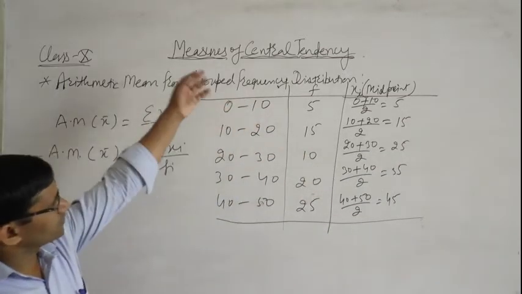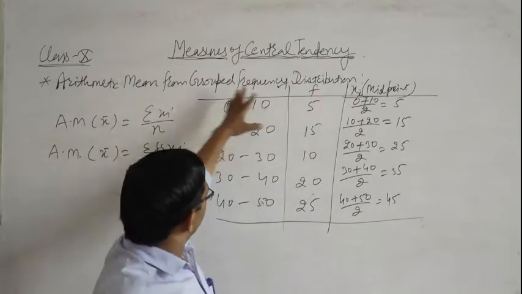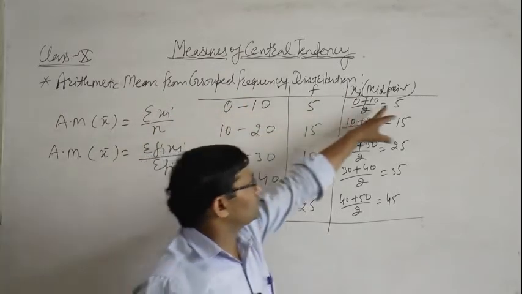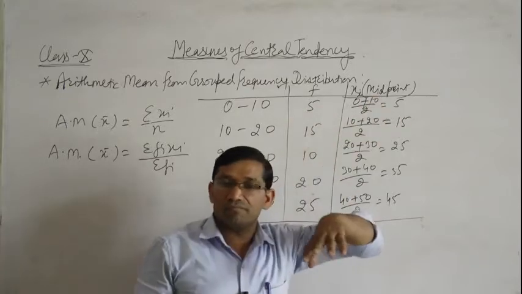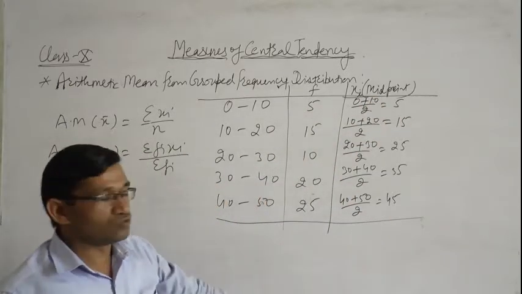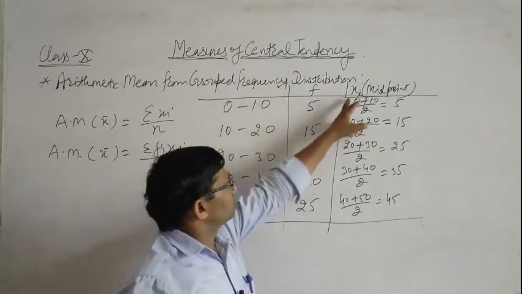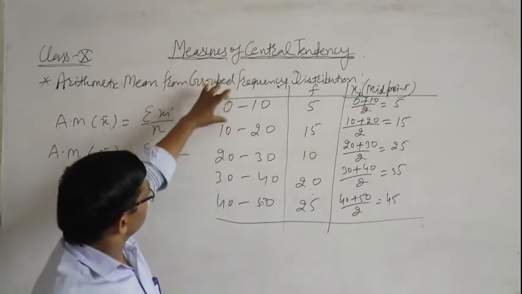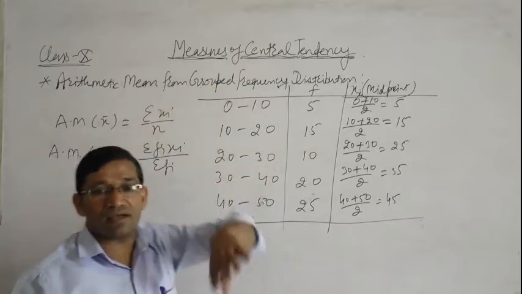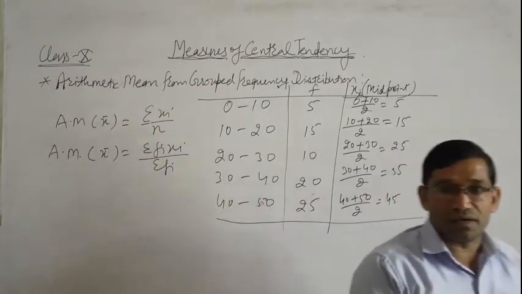In this method, first we find xi. Xi is the lower limit plus upper limit upon 2. Lower limit is 0, upper limit 10, so 0 plus 10 upon 2. This is the first class interval; a class interval has a lower limit and an upper limit.